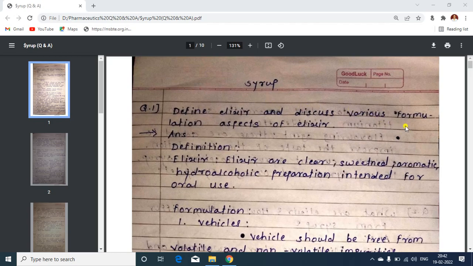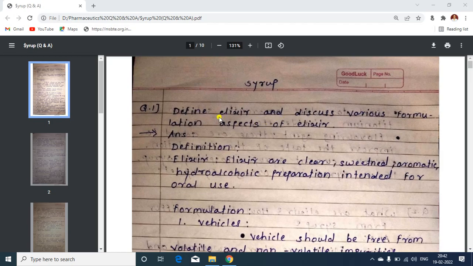So we will see which questions are important, because now you are going to face the offline exams. In that exam this type of question will be there. So we will see, based mainly on the topic syrup, what questions are there.